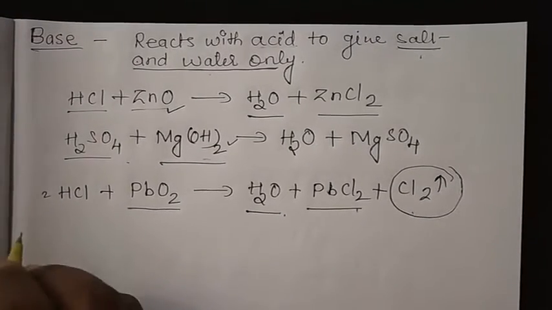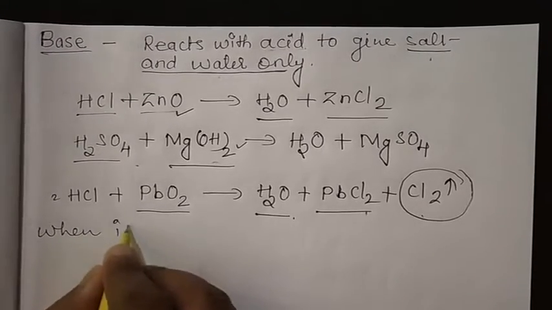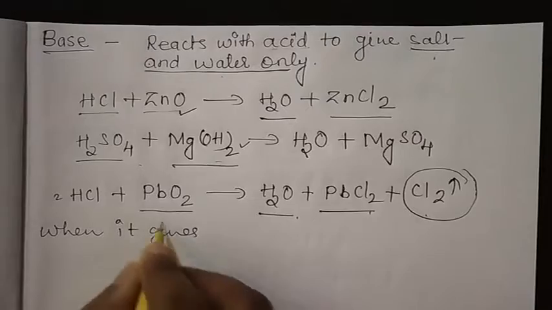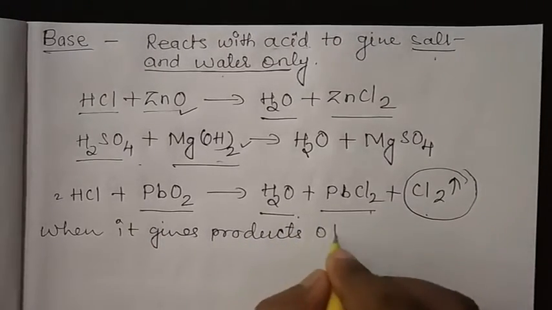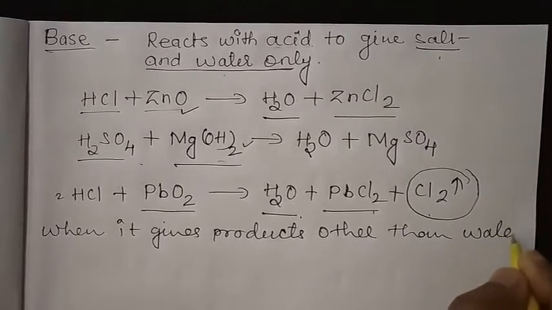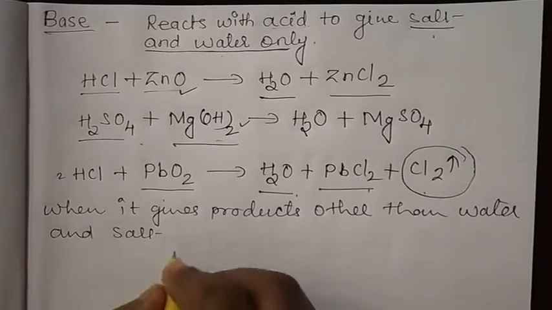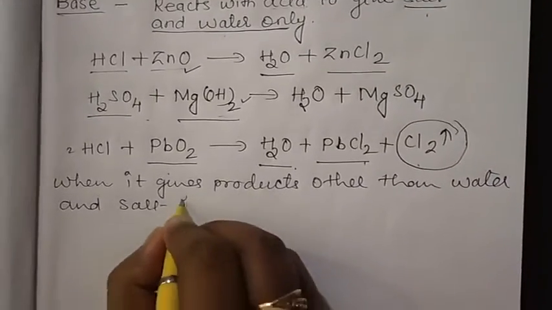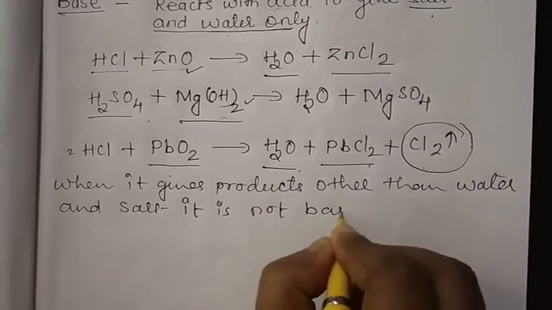So here you will write: when it gives products other than water and salt, it is not a base.